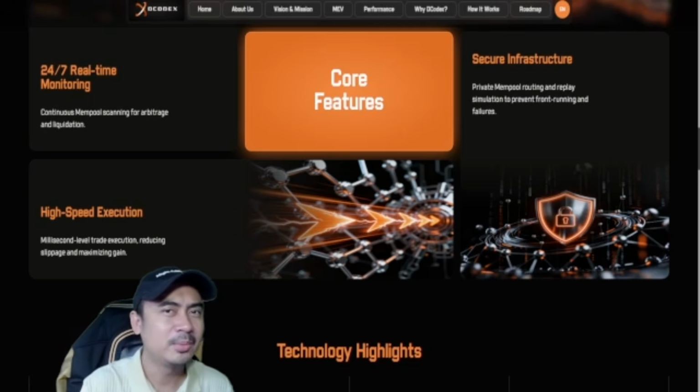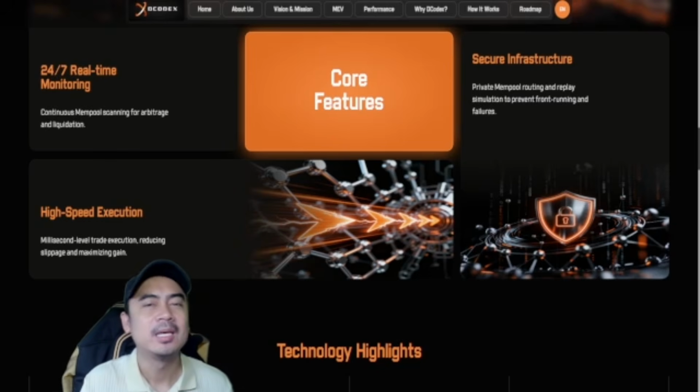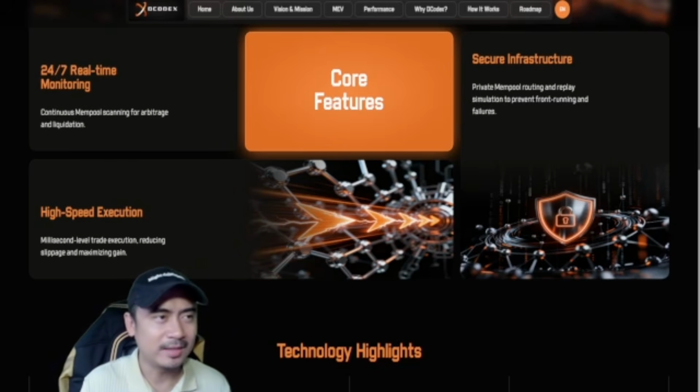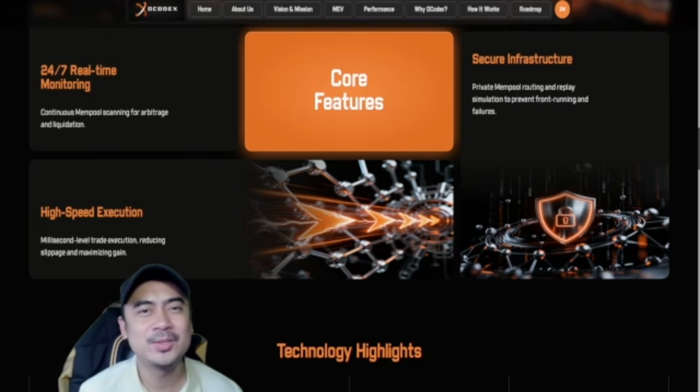So doing arbitrage on crypto and also sandwich attacks, I don't think it's really impossible for AIs. So if you've been doing arbitrage or you're new to it, why not try DCodex? But of course, start small, and as you see your money grow, then it's up to you if you want to add more funds to your account.